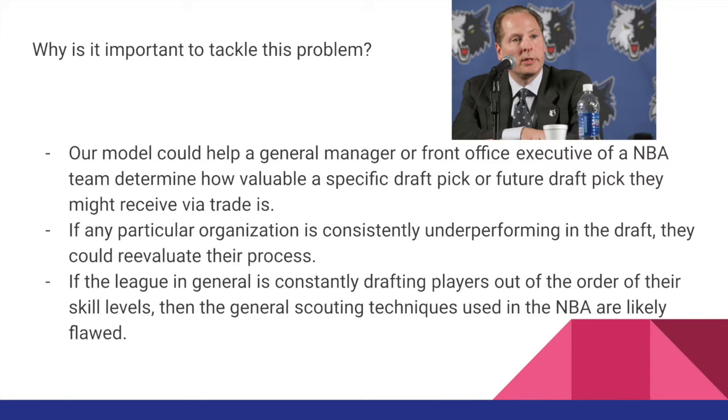We felt that it was important to examine this problem since our model could be used by a general manager or other sort of front office executives of an NBA team to determine exactly how valuable their specific draft pick they held at this moment or any future draft pick they might get would be. This could also help any particular organization try to figure out whether they were consistently underperforming in the NBA draft, which would lead to them reevaluating how they prepared for the draft. And if the league in general is constantly drafting players out of order, then it's clear that the general scouting techniques used across the NBA are flawed.